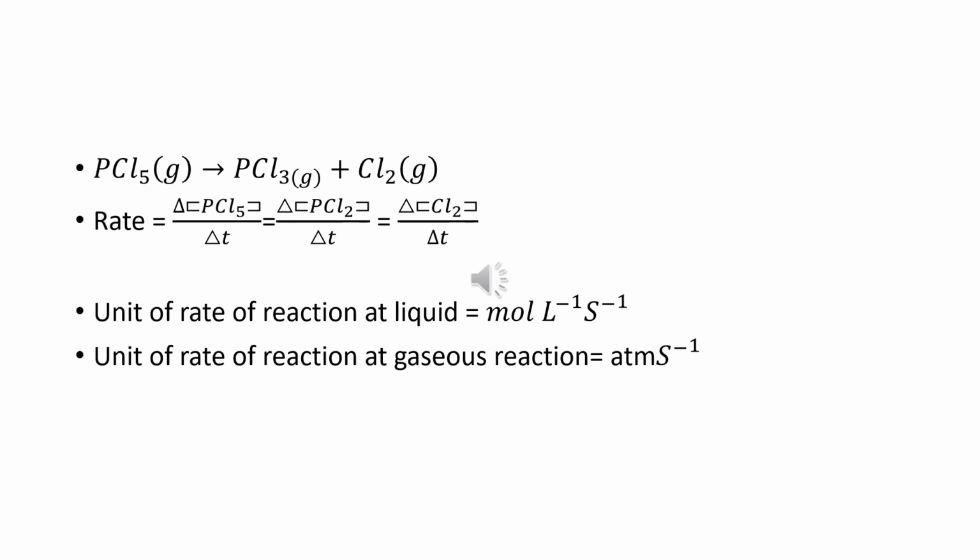But in the case of gaseous reactions, the concentration of gas is given in terms of partial pressure, so the unit of rate of reaction is atmosphere per second.